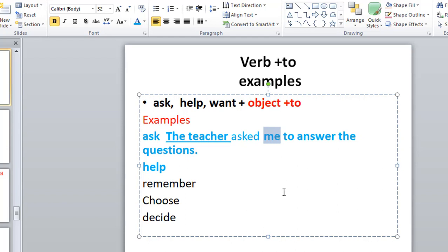ይሄው እንደዚህ ላድርገው. What is me? This is called the indirect object. በቃ, አያችሁት? ኦብጀክት ይፈልጋሉ ያልኳችሁ ይሄ ነው. To answer, ይሄው to plus be form. ይሄው to answer the question here. ይሄው አንደርላይን ላድርግበት. So the teacher the subject, asked verb ነው, me indirect object ነው, to answer object plus verb form እንለዋለን. ስለዚህ እዚህ ጋር ያሉ ቨርቦች ምን ይፈልጋሉ ማለት ነው? ስትራክቸራቸው ኦብጀክት ይፈልጋል ማለት ነው. Yes, object ይፈልጋል. This is what I want to show you about the examples of the infinitive verbs.